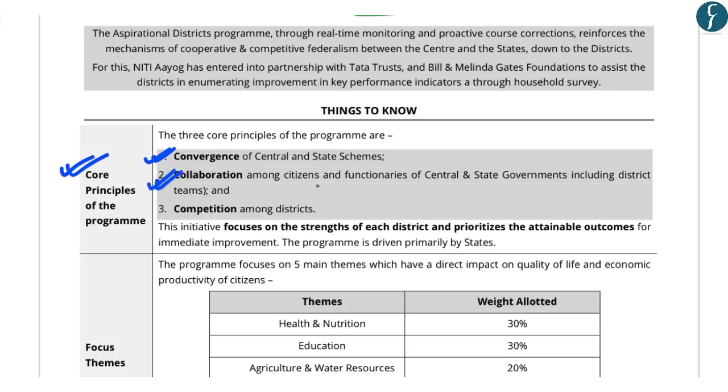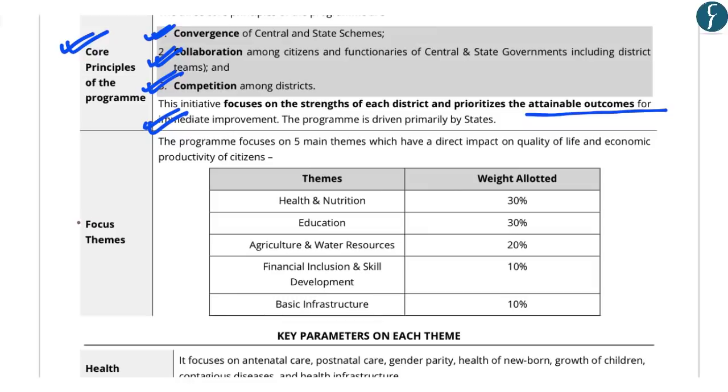So in this, we discussed the core principles of the program, that is convergence of central and state schemes, collaboration among citizens and central and state government officials including district teams, as well as to spur competition among districts. And we said that the initiative focuses on the strengths of each district and prioritizes the attainable outcomes for immediate improvement. We also discussed the 5 main themes as already discussed before, and we also mentioned the weight allotted with respect to those Delta rankings.